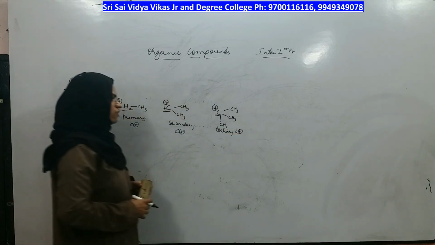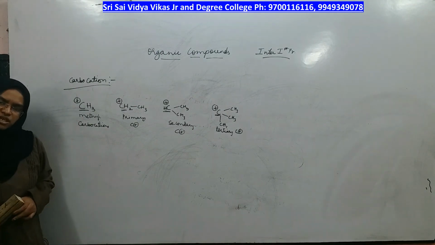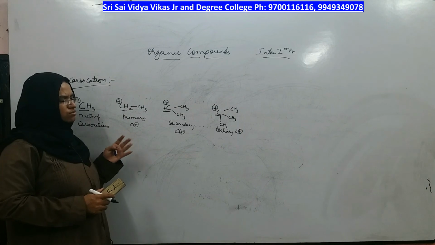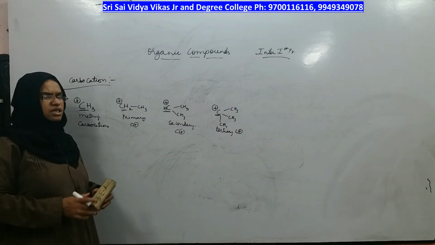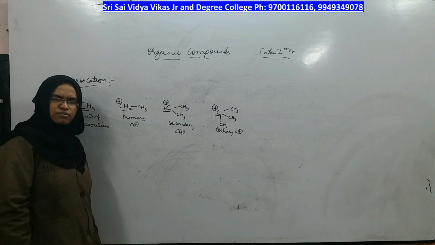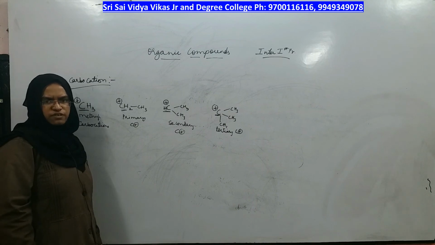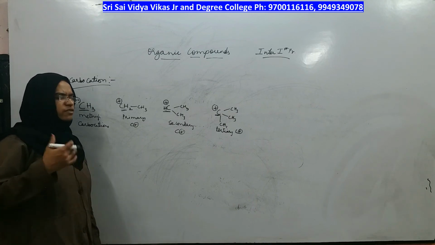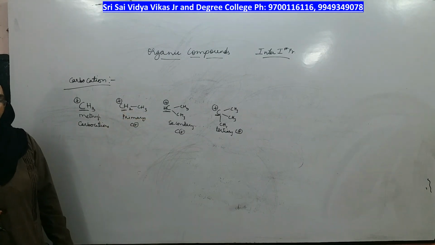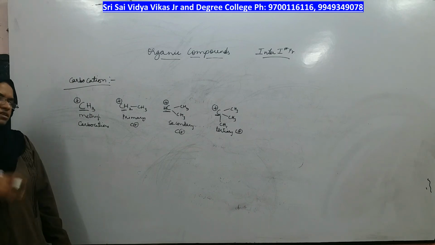Among them, one of the carbocations will be most stable and the others will be less stable. Who is the most stable carbocation? Let us see. Every carbon atom here has a positive charge, an electron deficiency. If the carbons present beside it are able to remove that electron deficiency, then it becomes more stable.